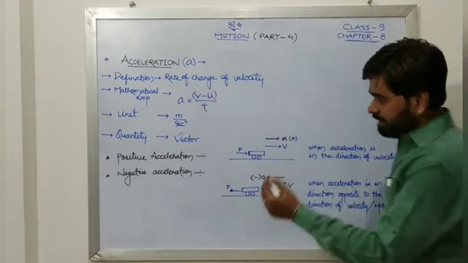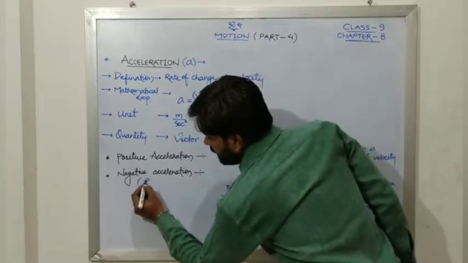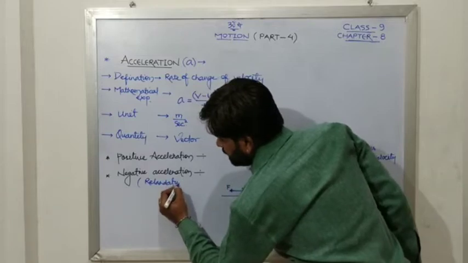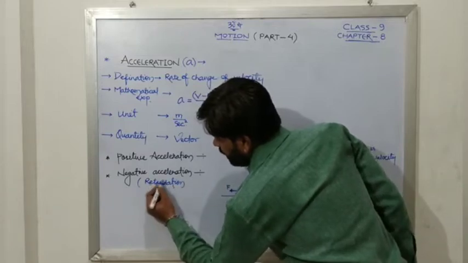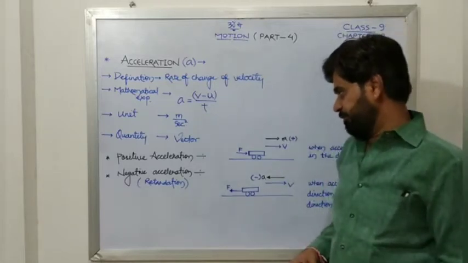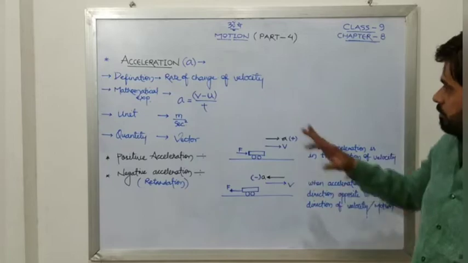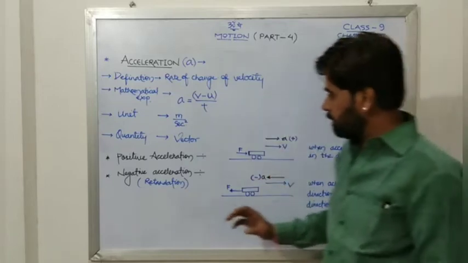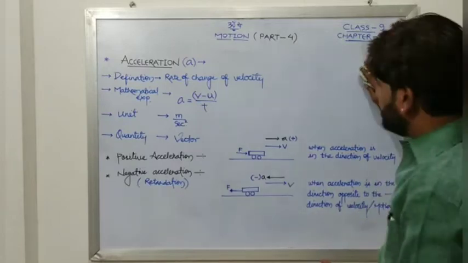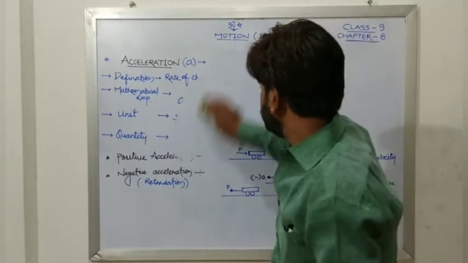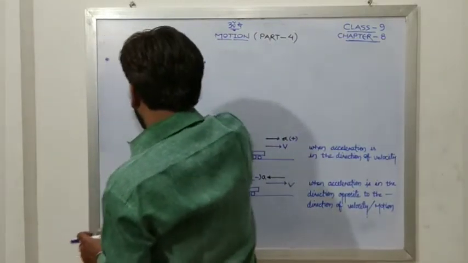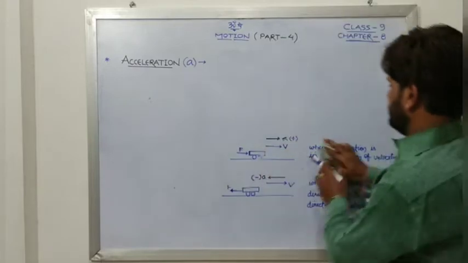This negative acceleration is also known as retardation. Very important: negative acceleration is also known as retardation. So this is about acceleration. Now, we are going to discuss two types of acceleration: one is uniform acceleration and another one is non-uniform acceleration.